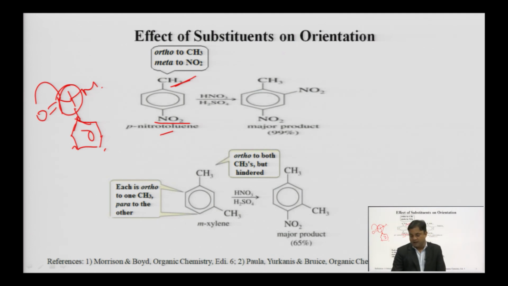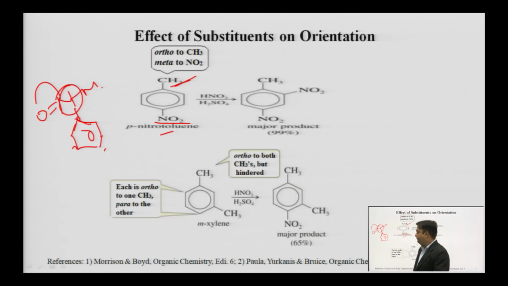Because of that it shows the minus R effect, and it deactivates the benzene ring by withdrawing electrons from the ring. As the electron density on the benzene ring is reduced, the motivational factor for the coming electrophile will decrease and the rate of the reaction will decrease.